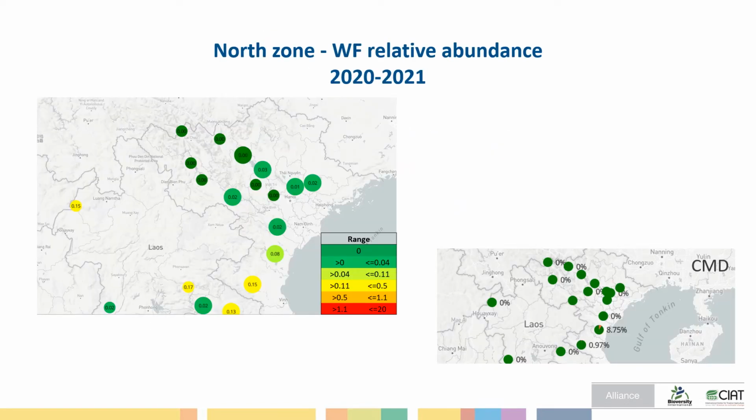When we look at the north zone of the region, we found that most of the fields have less than 0.04 whiteflies per leaf. However, at some fields, the populations are a little higher, and for instance here, close to the province that has some cases of CMD, there is a small population, a little higher, of whiteflies.